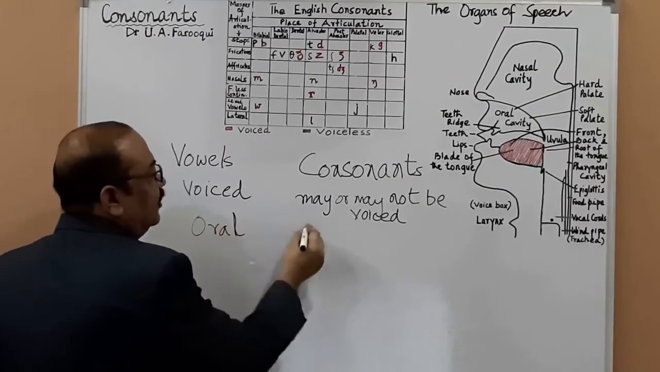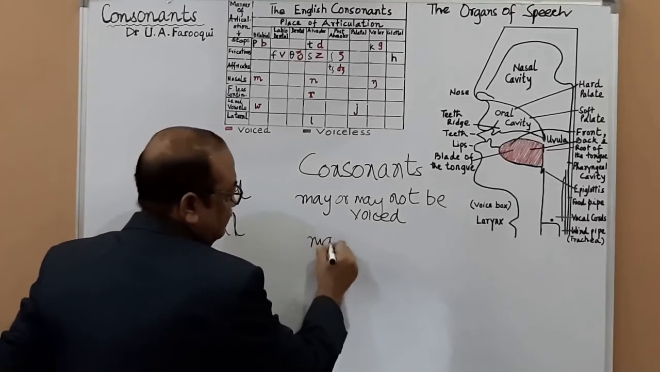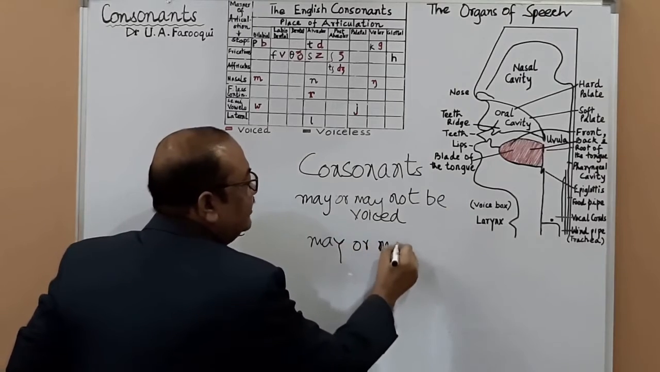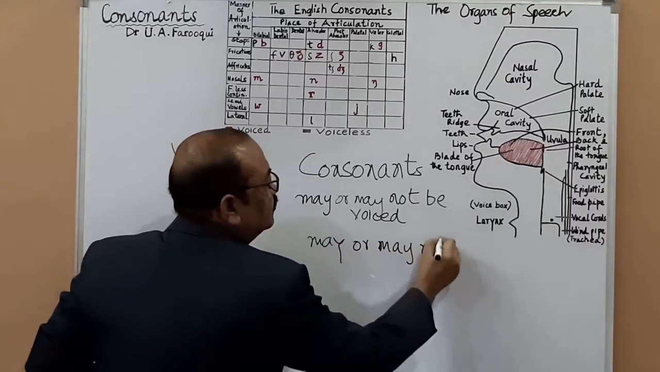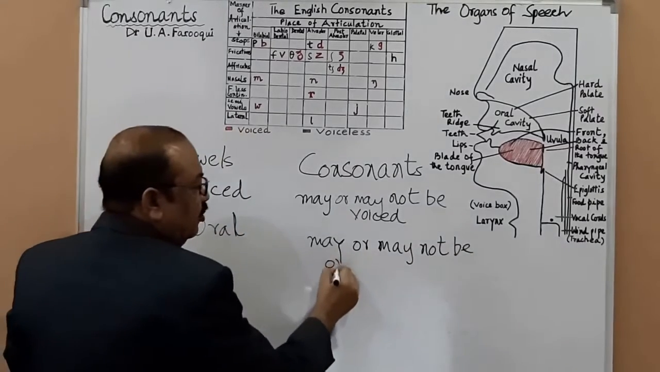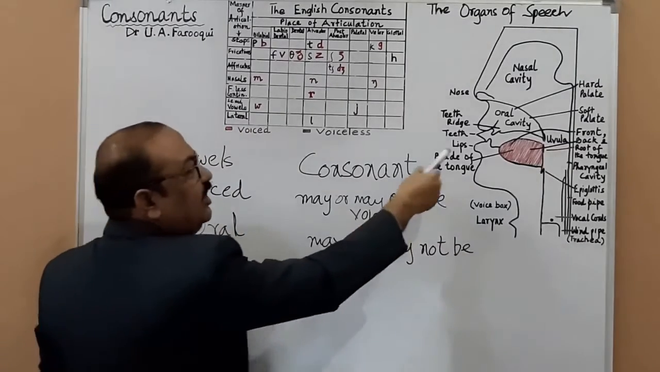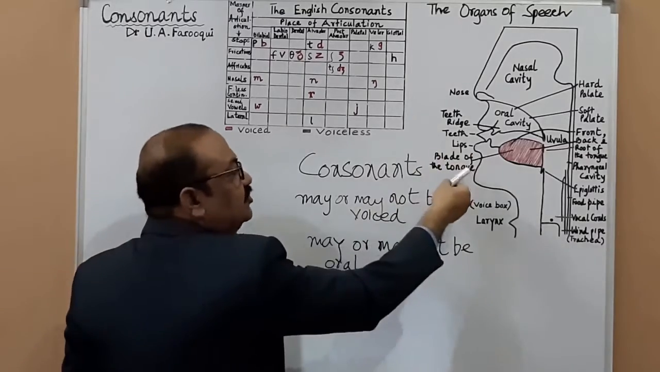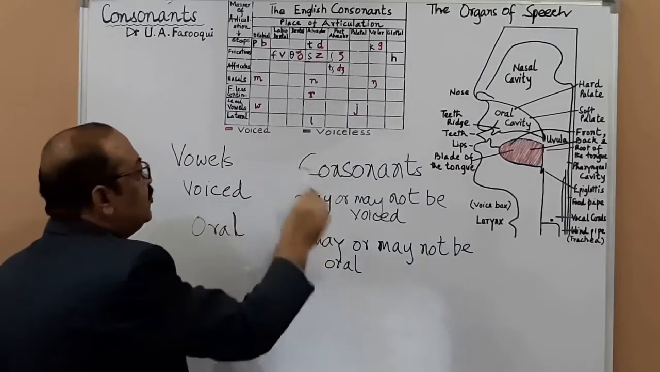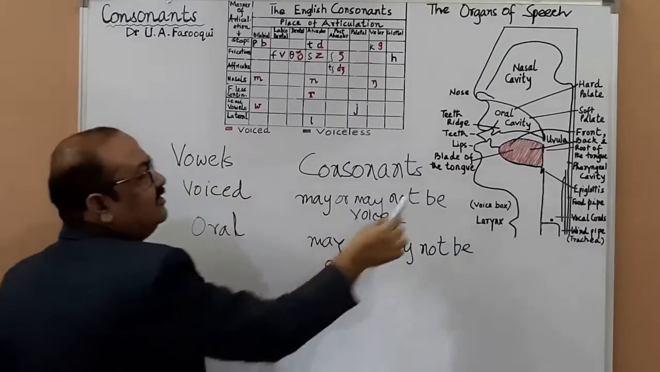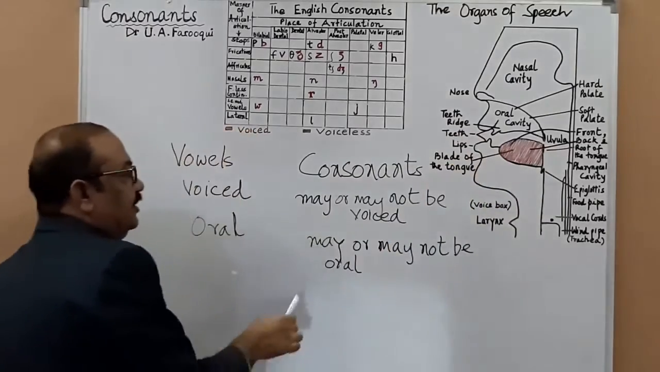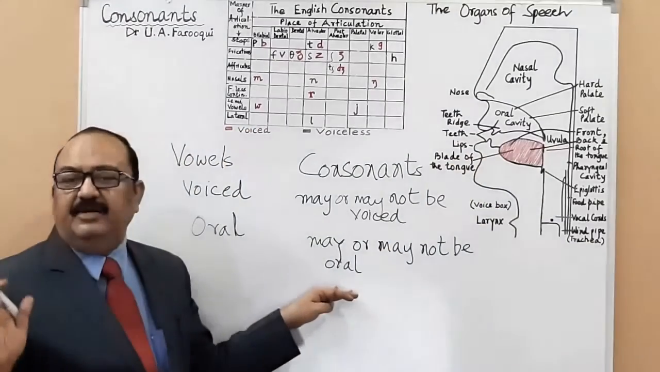Oral. Consonants may or may not be oral. I think you can understand if I write just "may or may not be." Yes, sir. This means may or may not be oral. Why? Because we have certain sounds which are produced through the nose, so they are nasal sounds. As far as vowels are concerned, they are all oral. They are produced through this cavity, the oral cavity.